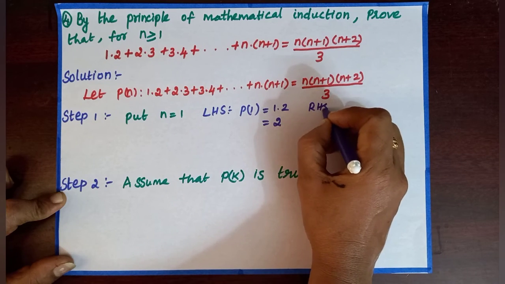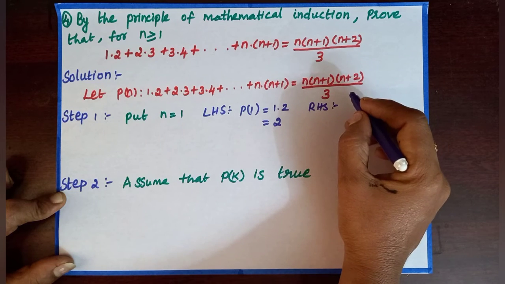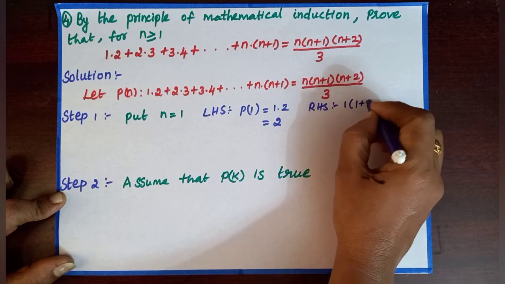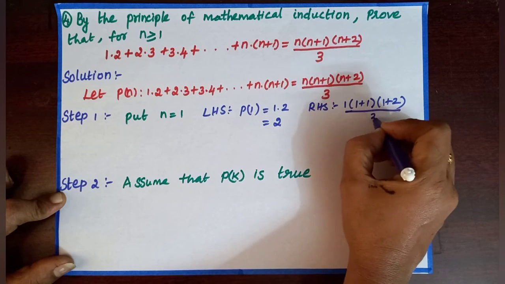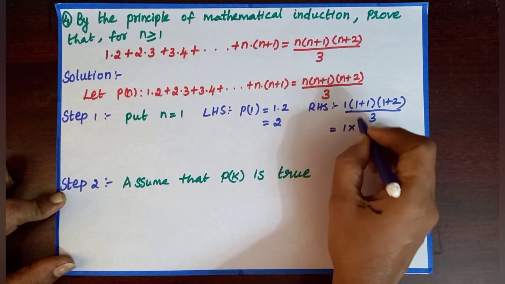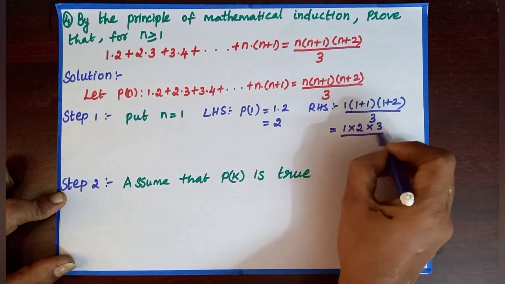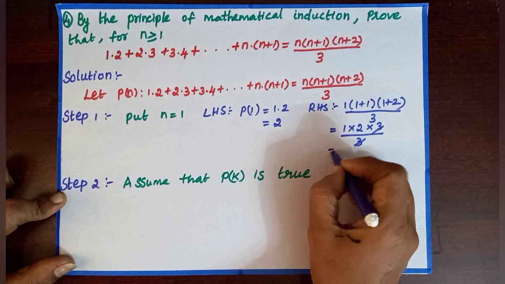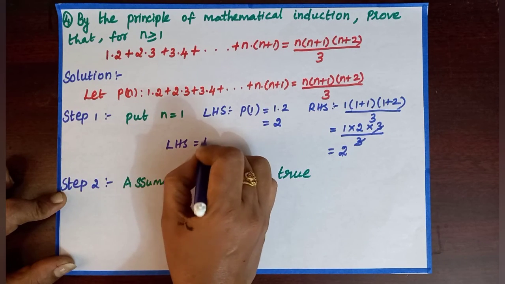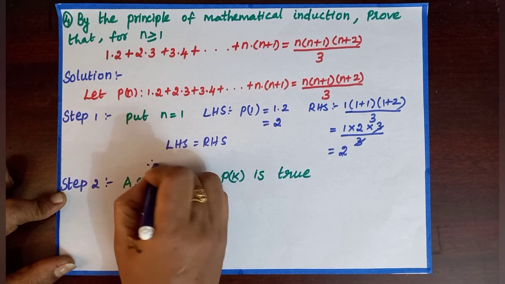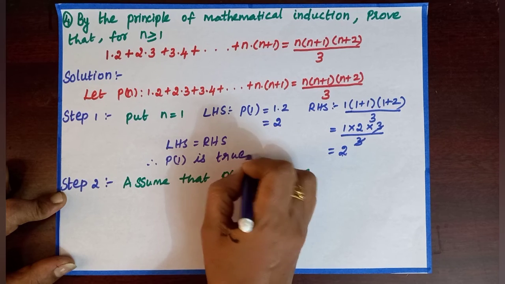Right hand side. In the place of n, we need to substitute 1. Then we get 1 into 1 plus 1 into 1 plus 2 by 3. 1 into 1 plus 1 is 2, into 1 plus 2 is 3, by 3. 3 and 3 will be cancelled. Then we get 1 into 2 is 2. So LHS equal to RHS. Therefore, P of 1 is true.